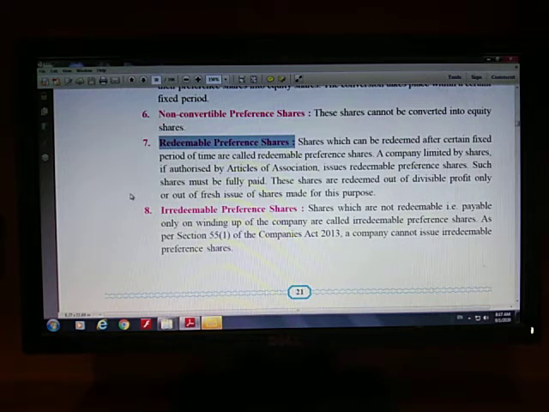On 1/1/2001 I have issued you shares and you have given me money, and now on 31st December 2005 I am going to redeem my preference shares. That is, now you are going to sell your preference shares to me. So the company which I have issued preference shares to the shareholders again repurchases the same preference shares from the shareholders.